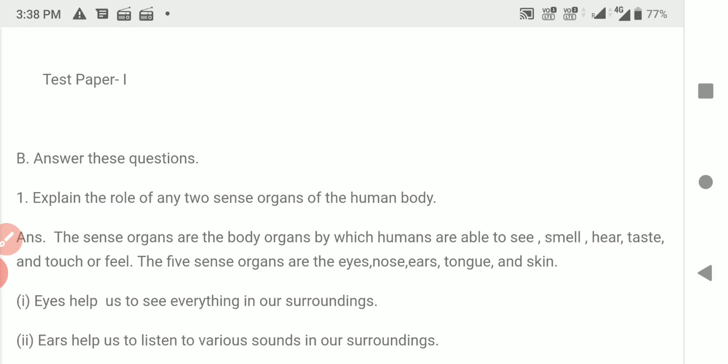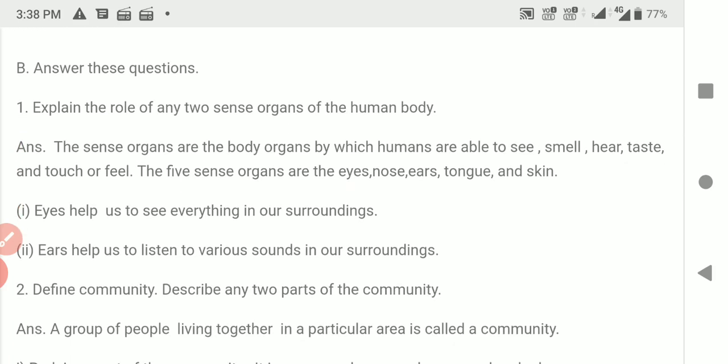Eyes help us to see everything in our surrounding. Ears help us to listen to various sounds in our surrounding. All of you know about the functions of the sense organs. Second, define community. Describe any two parts of the community. A group of people living together in a particular area is called a community.